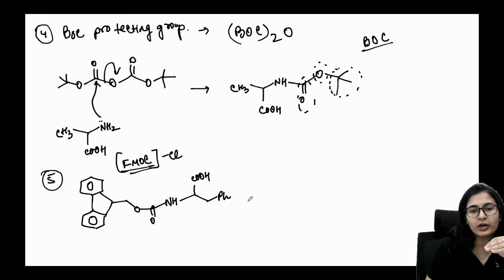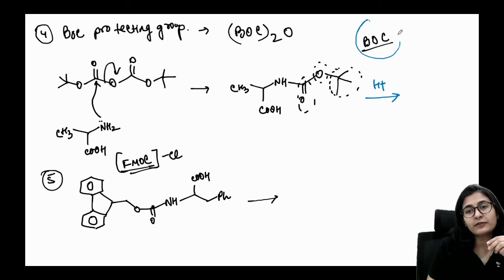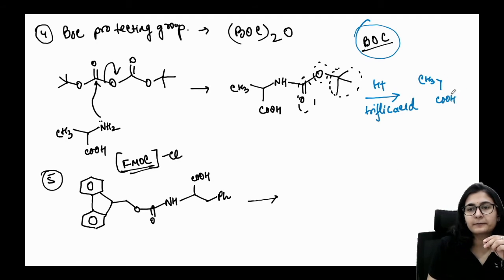Also, it's very important, and the deprotection of this reaction in this Fmoc group is a little bit different. Why? Because usually when you are doing the deprotection, you do it in the presence of acid. These are all amides and basically carbamates. So carbamates can dissociate in the presence of acid, and especially for the Boc group we have to take a very strong acid, so it could be triflic acid also, right? And it is going to give the deprotection. The whole group is going to break down and you just have your amino acid.